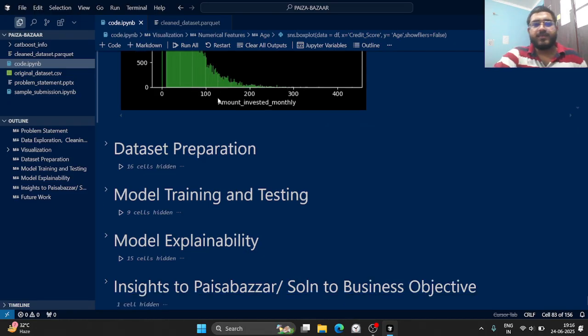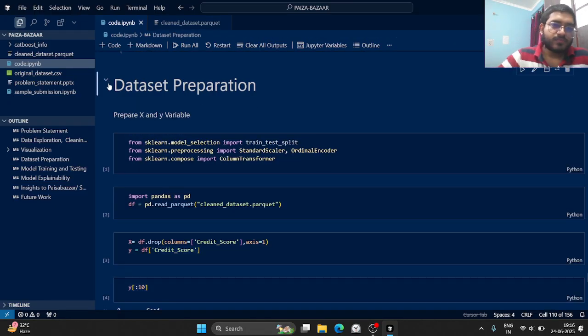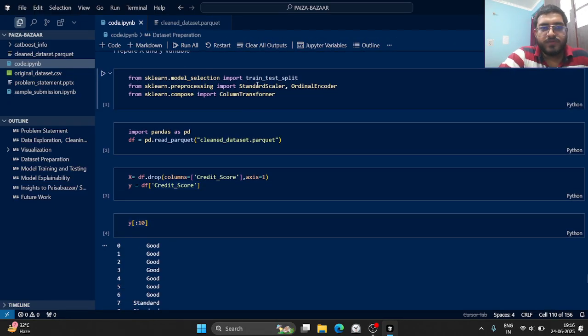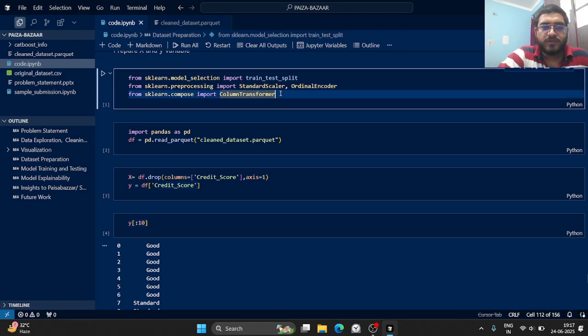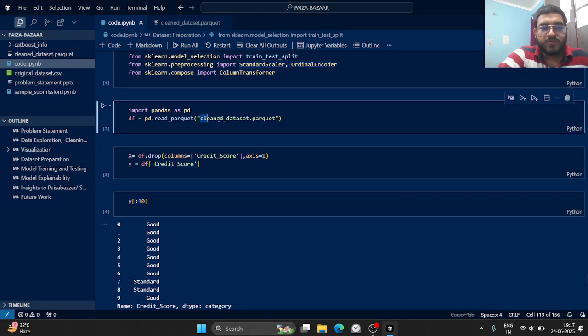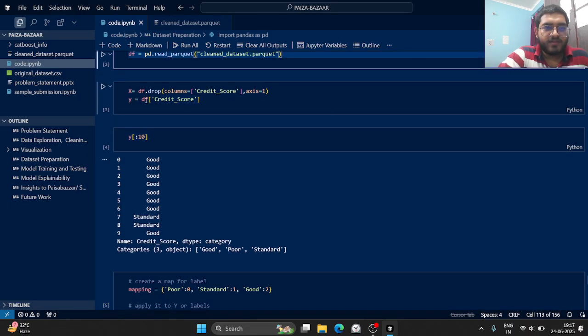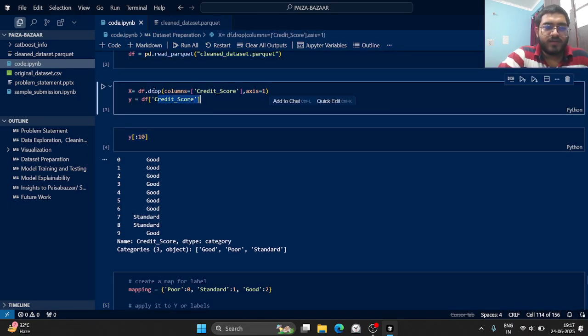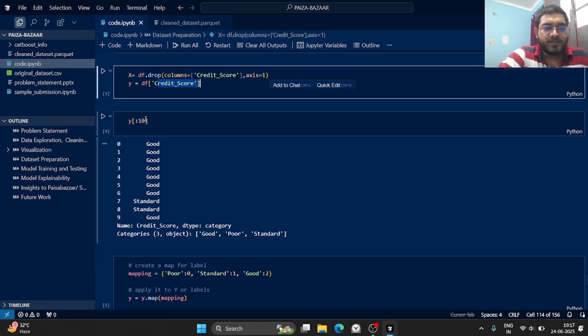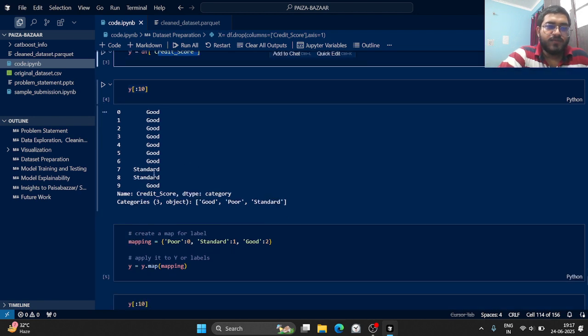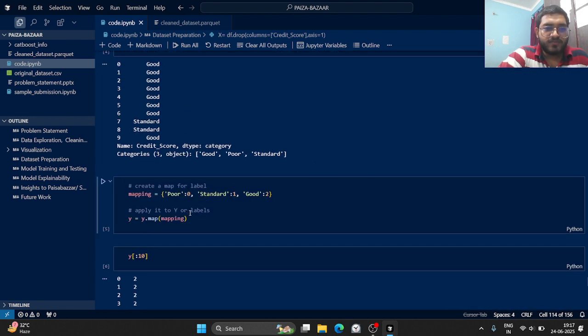Now let's move to dataset preparation. We're using standard scaler and ordinal encoder, and we're also using column transformer to keep them together. We have already loaded our clean dataset, the Parquet file, and we defined our label, and we will be dropping credit score to define X and y. Now our labels are in the form of good, standard, and poor, but we need to convert them into numbers, so I used a mapping for that.